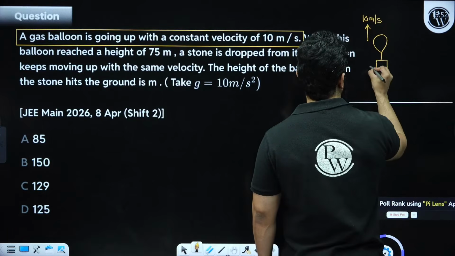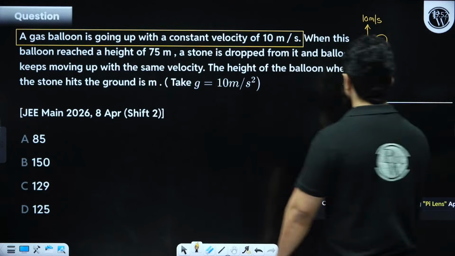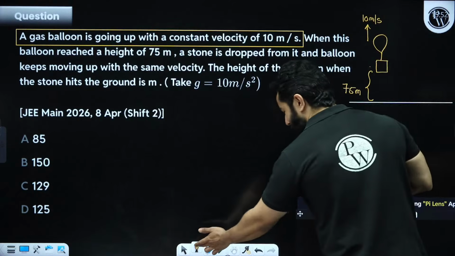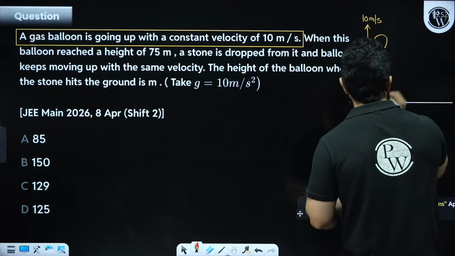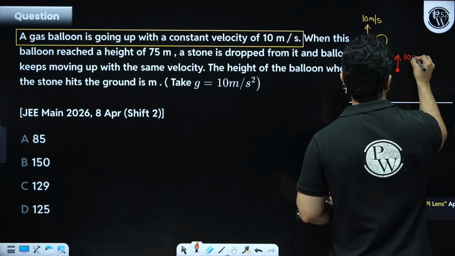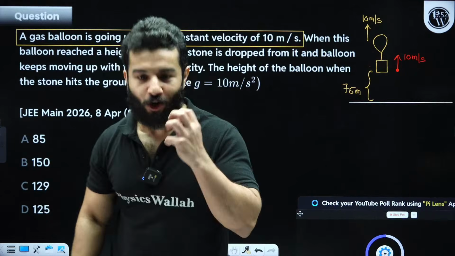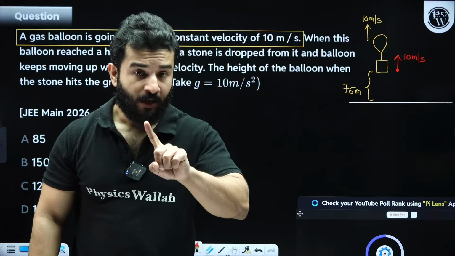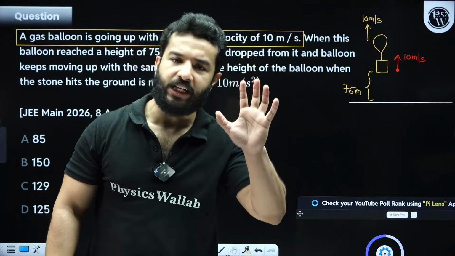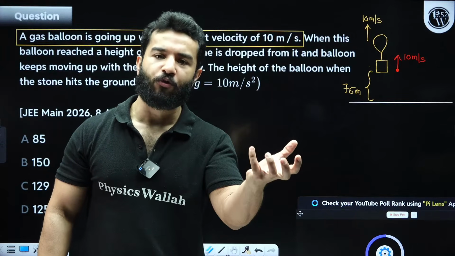And at a height of 75 meters, my dear friend, a stone is dropped. So my dear friends, when the stone gets dropped, please try to understand this: at that point, the stone will have the same velocity as the system. The stone will have the same velocity as the system, but suddenly the stone will be exposed to gravity, because the stone doesn't have any engine, it doesn't have any fuel, right?